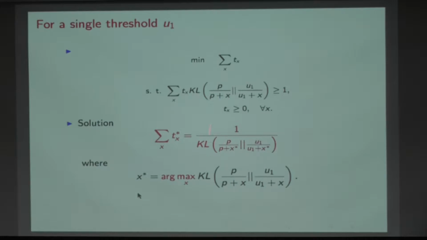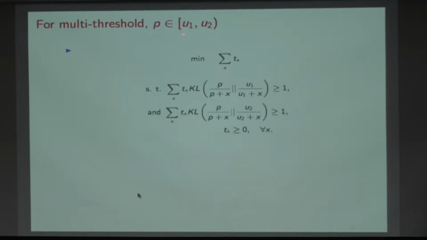Okay, so yeah, I guess I didn't probably motivate this very well. It would have been nice if I had a board. But the point simply is, if there's one threshold that I want to separate, if I want to decide whether the person has ability P, if I want to figure out whether it's above u1 or below u1, what I should do is just ask questions at this level. If its level is P and the threshold is u1, find the x which maximizes the Kullback-Leibler distance. And that's the level at which I should ask questions.